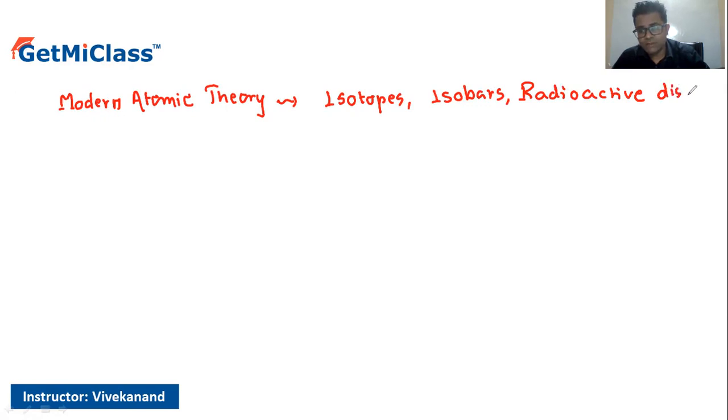Now, this particular modern atomic theory is sustained by certain evidences, such as the existence of isotopes, isobars, and the radioactive disintegration type of concepts. So the next concept that we have here is radioactive disintegration. In order to support Dalton's atomic theory, the next concept that came further is the